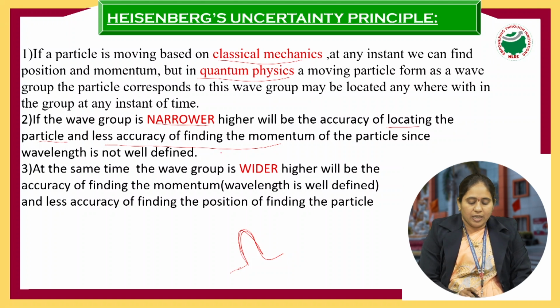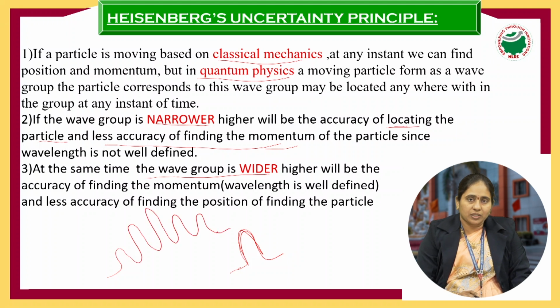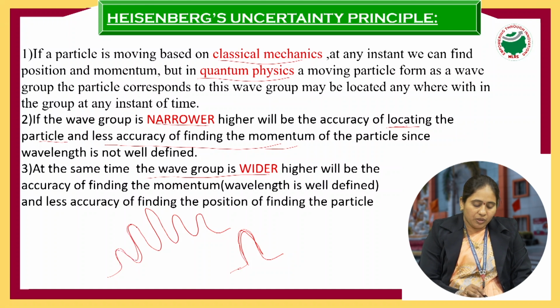So for a narrower wave group, we can find its location but not momentum. At the same time, when the wave group is wider, meaning it has a large amplitude intensity, that is a wider wave group, we can find only the momentum but not the position.